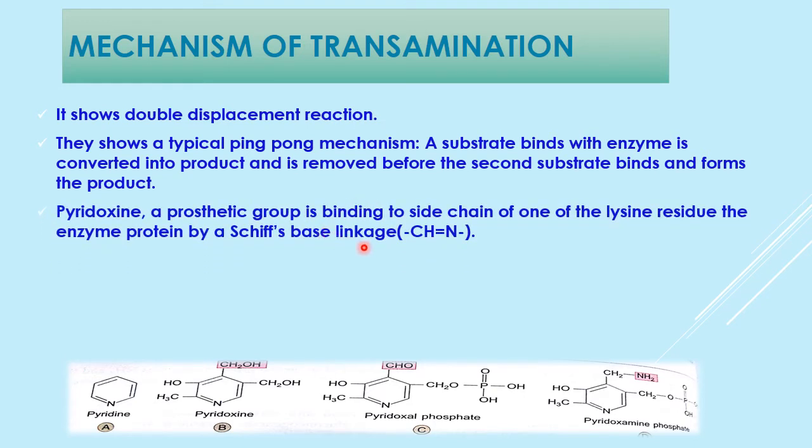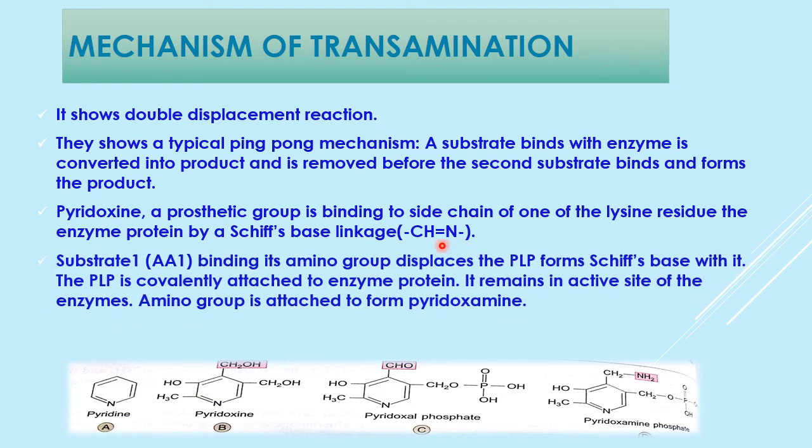Pyridoxal phosphate is a prosthetic group which binds the side chain of one of the lysine residues of the enzyme protein by Schiff's base linkage. Schiff's base linkage is CH double bond N. The substrate 1, that is amino acid 1, binds with its amino group and displaces PLP from Schiff's base, and in this way PLP is covalently attached to the enzyme protein, and after that this amino group is attached to form pyridoxamine. So instead of pyridoxal, it is converted into pyridoxamine.